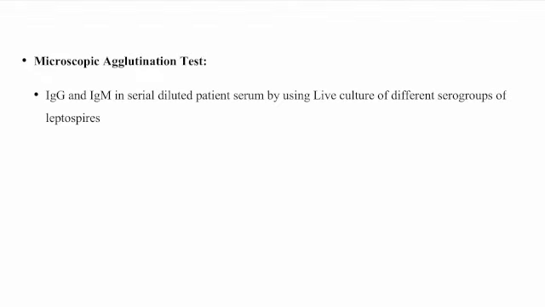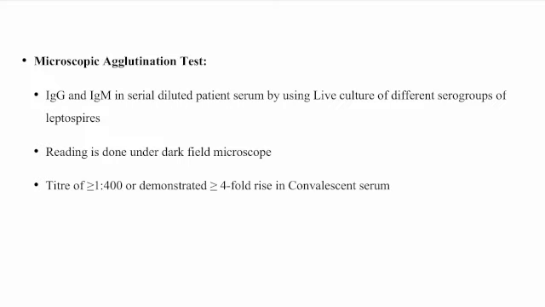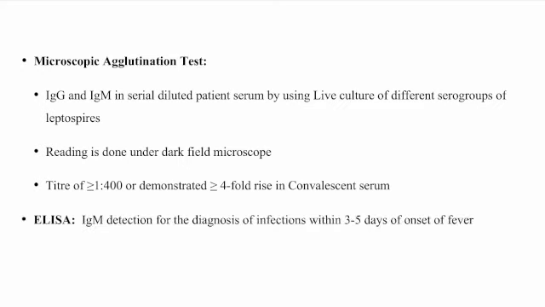The microscopic agglutination test can be done, in which IgG and IgM contained in serially diluted patient serum are agglutinated by using live cultures of different serogroups of leptospires. Reading is done under dark field microscopy, and titers of more than 1:400 or a 4-fold rise or more in convalescent serum are indicative of infection.